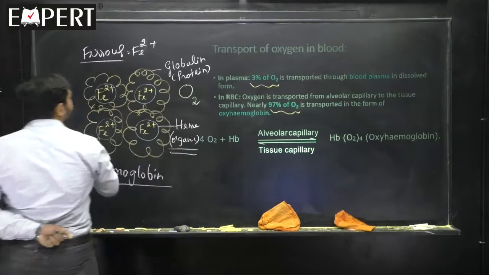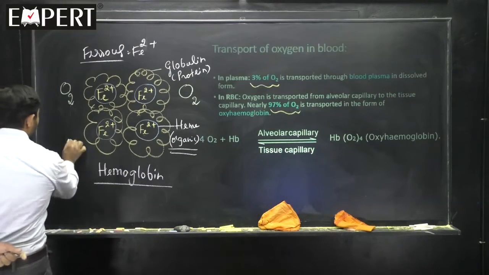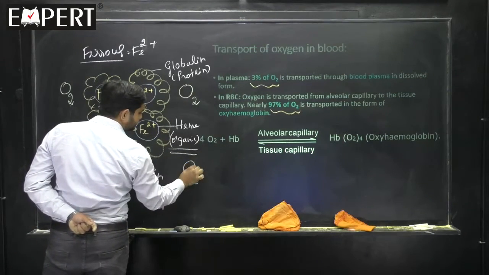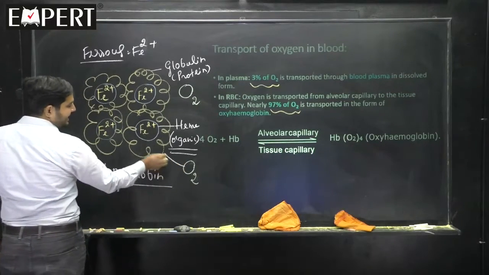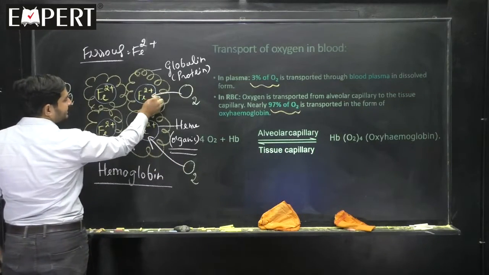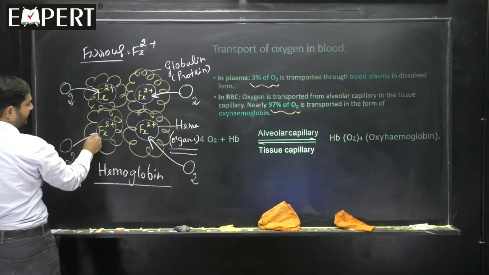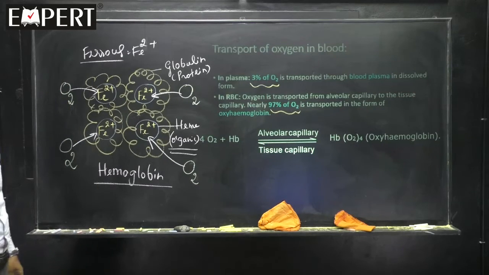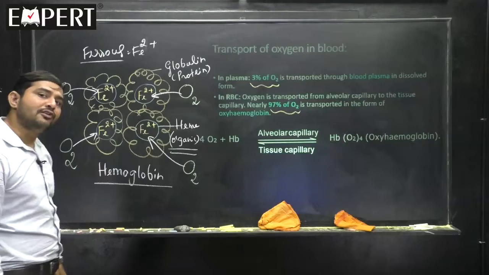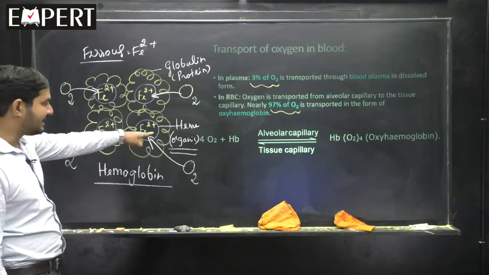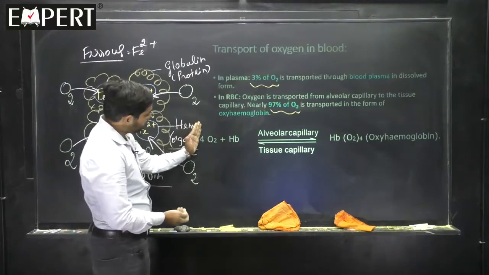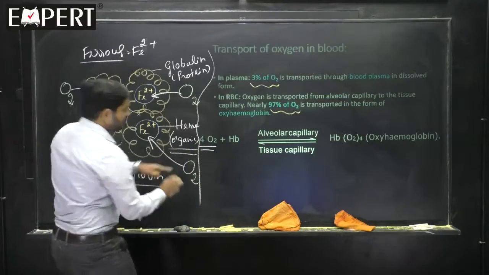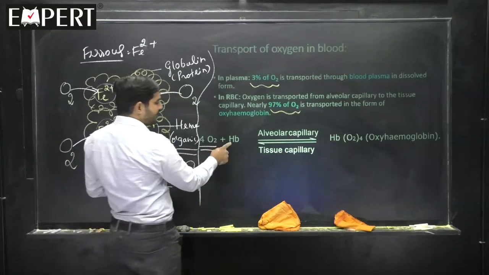Oxygen. This oxygen can bind here, here, here, and here. Tell me, one hemoglobin can carry how many oxygen? It can carry 4 oxygen. Please remember. See the equation from here onwards. 4 oxygen molecules bind the Hb.